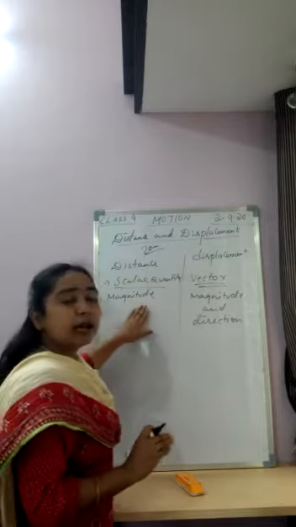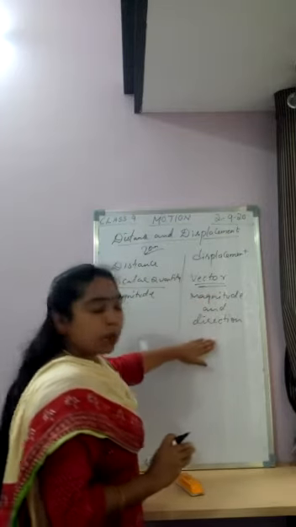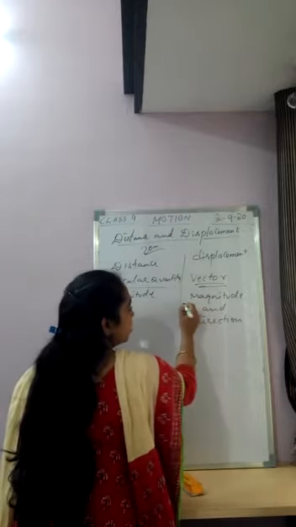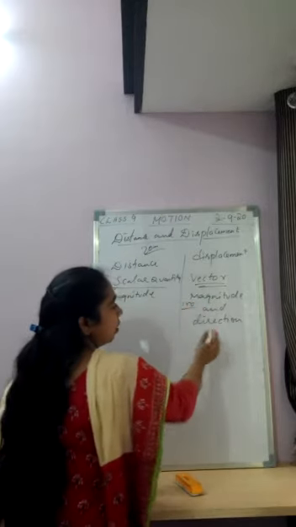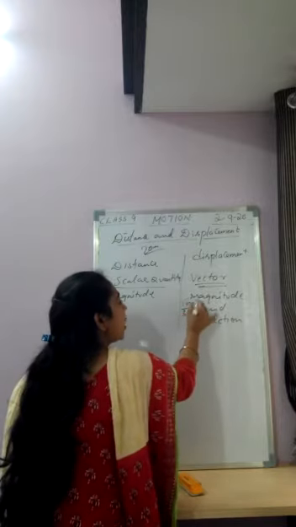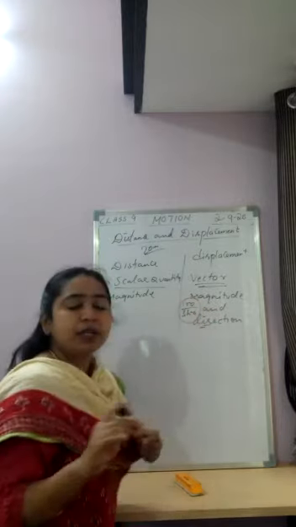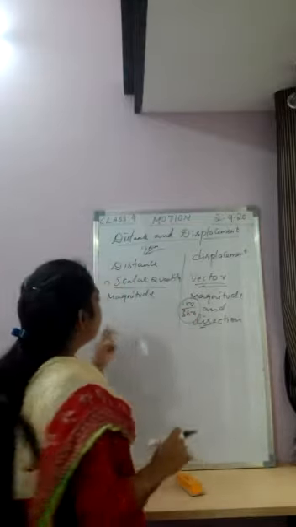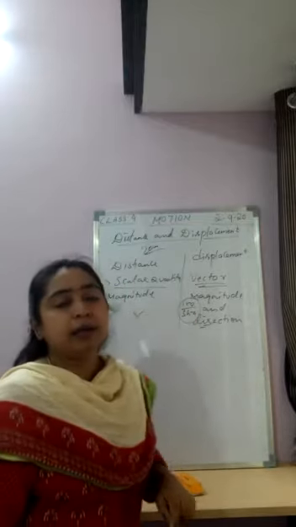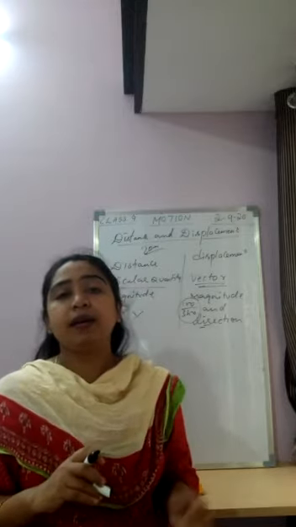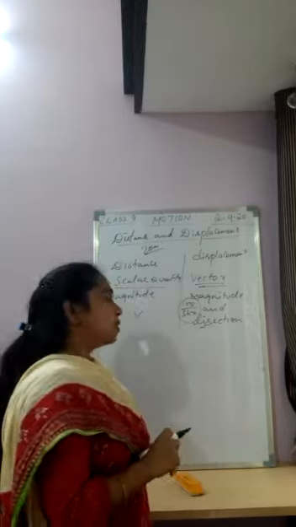So distance is a scalar quantity and displacement is a vector quantity. Why? Because from Bangalore to Mysore it is 150 kilometers, the direction is known, and the time is 3 hours. An object can reach 150 kilometers in 3 hours, but for distance it is not determined at all. So this is the difference between distance and displacement.